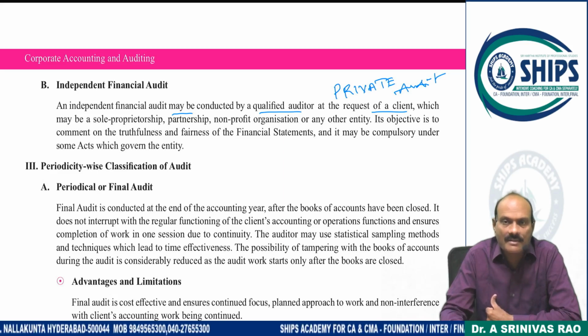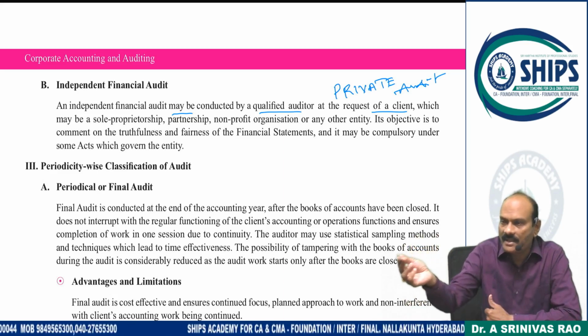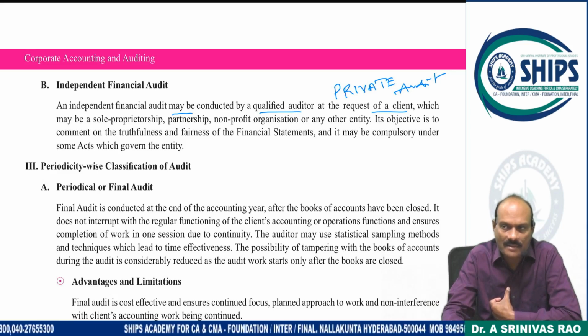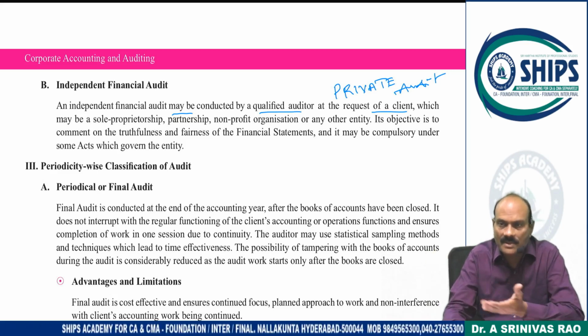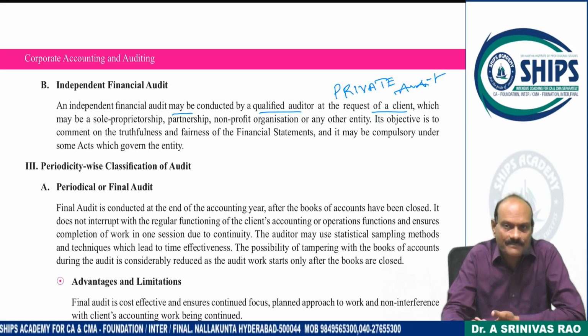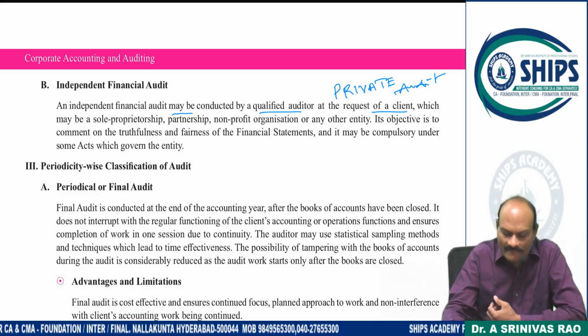You want to establish your credibility, then you will ask the other partners to appoint one auditor. I am not appointing the auditor as an active partner. I will ask the other partners to send their person. If my person comes, he may agree with me. If your person comes, he need not agree with me. Then definitely that is going to be purely voluntary.